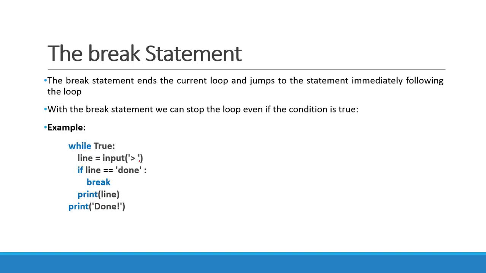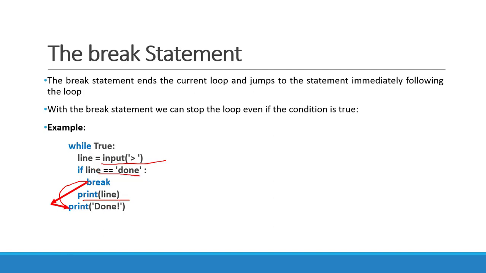For example, while true, take the input from the user in the line variable, and if the user entered done, then jump out of the loop, otherwise print that line. So the break statement here jumps out of the current loop.